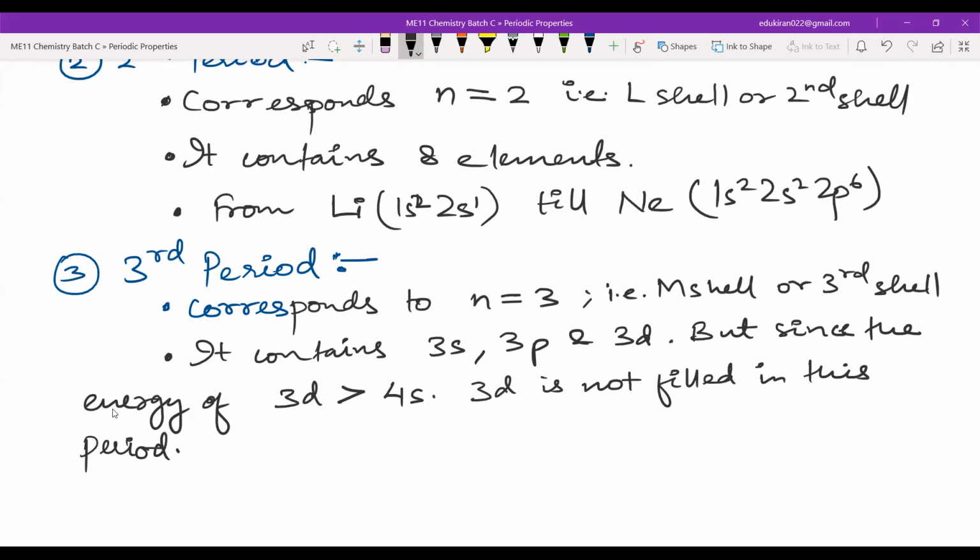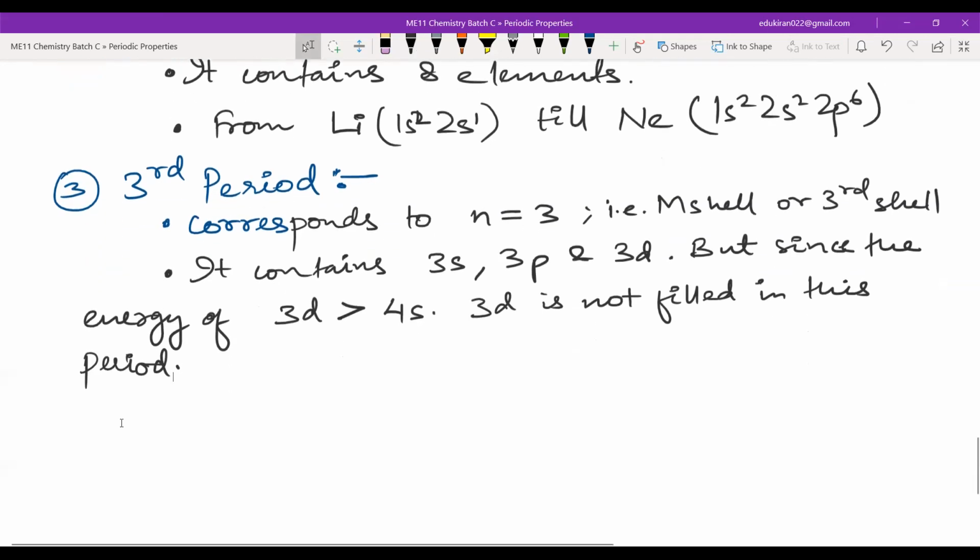Correct? 3d has greater energy than 4s. That means you have to first fill 4s. Now, if I have to fill the 4s orbital, then I have to go to the fourth period, right? That means 3d will be waiting for the 4s electrons to fill. And after that, the 3d orbitals will start to fill.